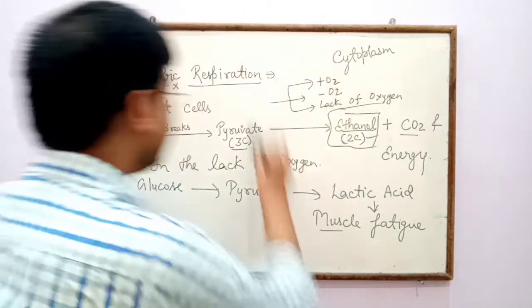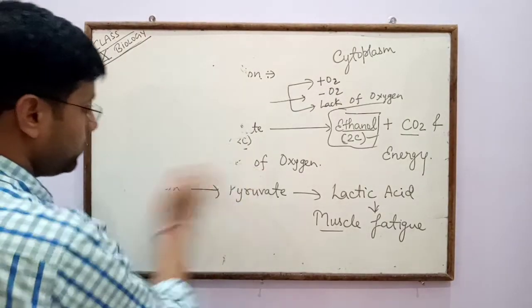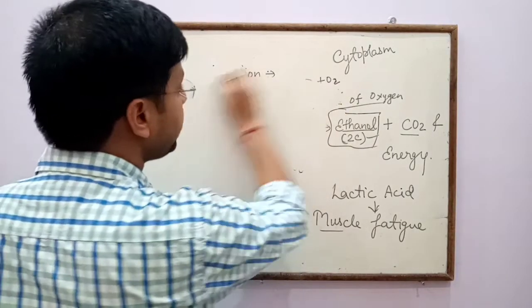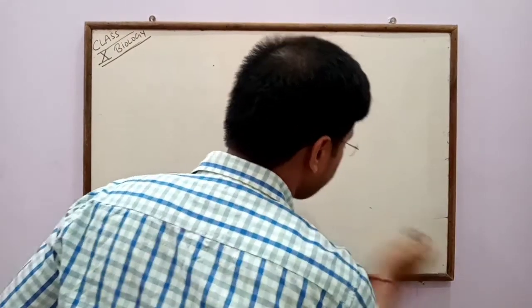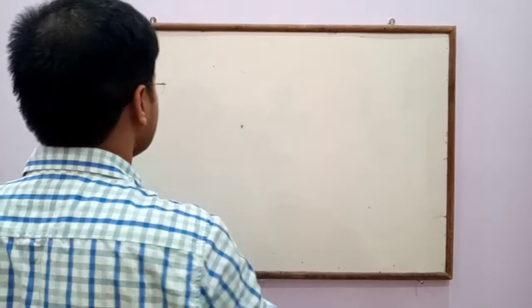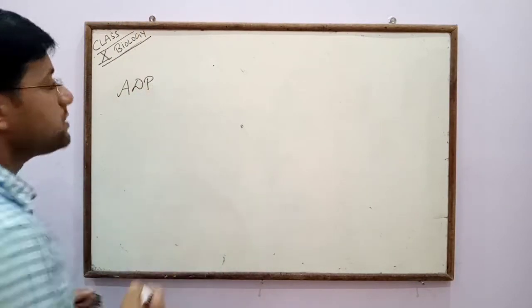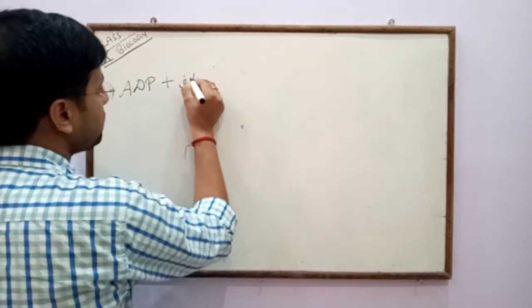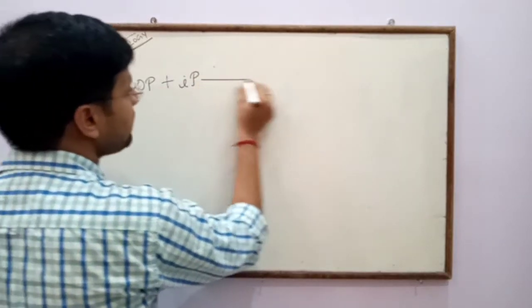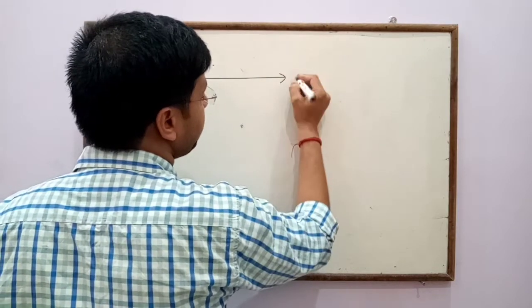So the energy in mitochondria is stored in the form of ATP. And how is the ATP formed? ADP, that is adenosine diphosphate, in the presence of inorganic phosphate, is converted into ATP.